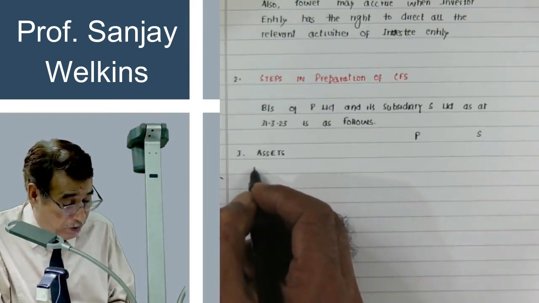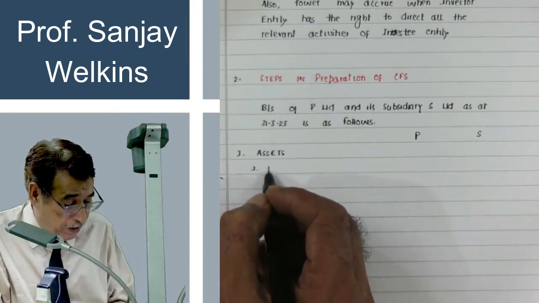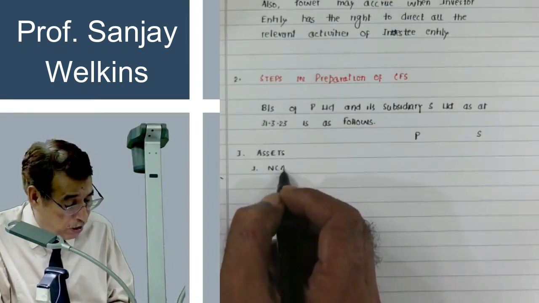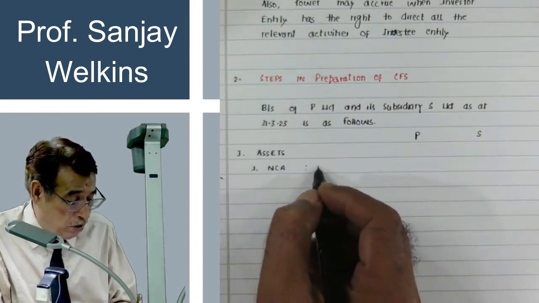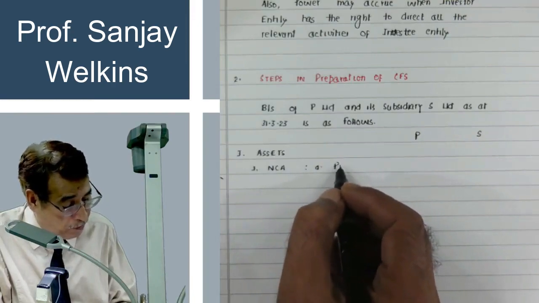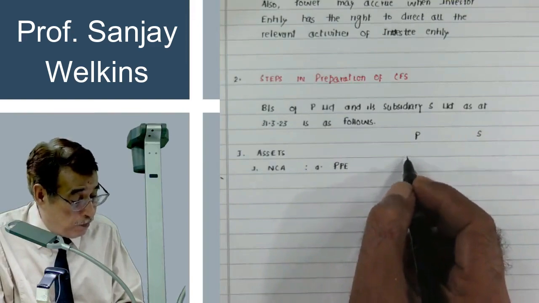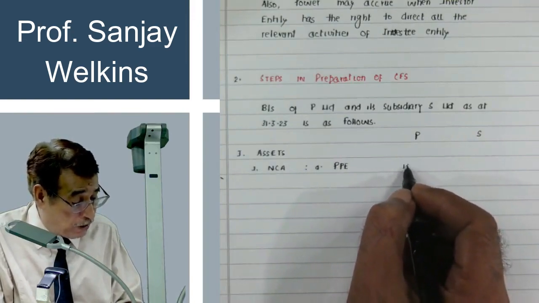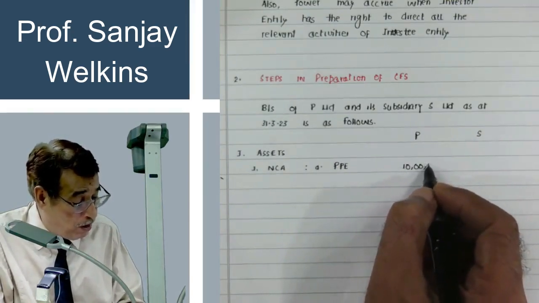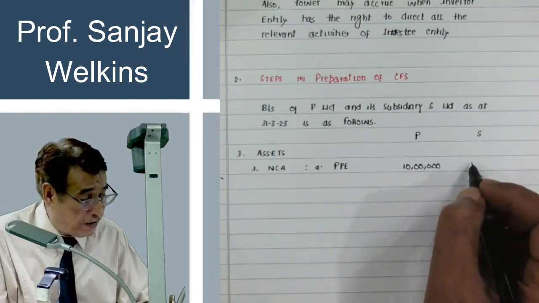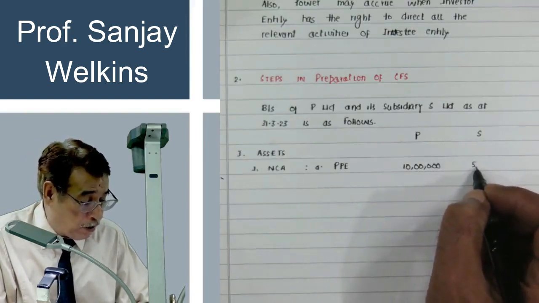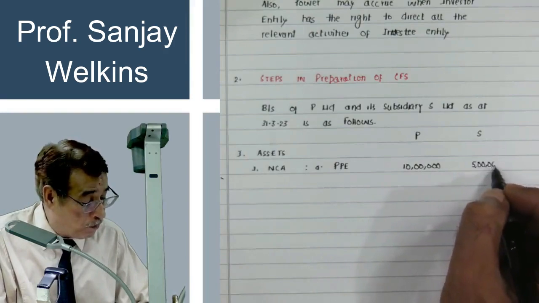Let us say, first let me write here non-current asset, NCA. Under the non-current asset, I have written, let us say, property, plant and equipment. We presume property, plant and equipment of P Limited is equal to 10 lakh and of S Limited, subsidiary company, is equal to 5 lakh. Correct?